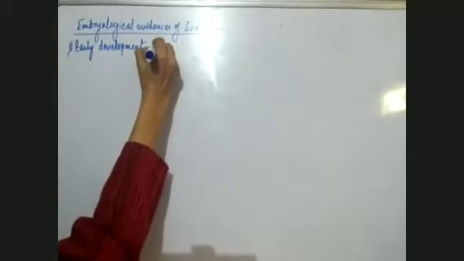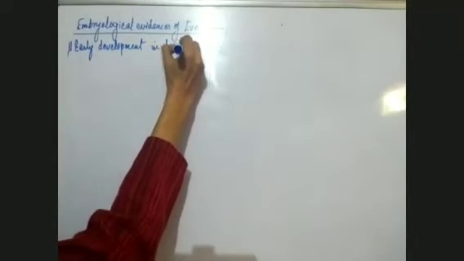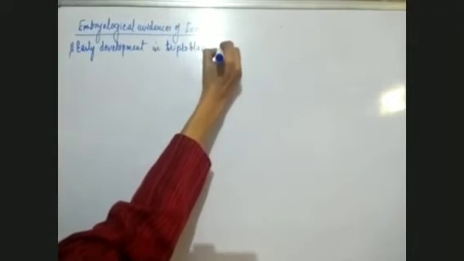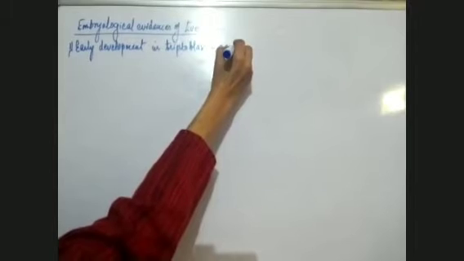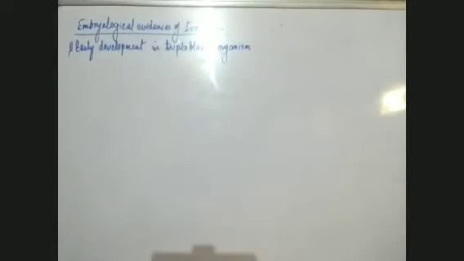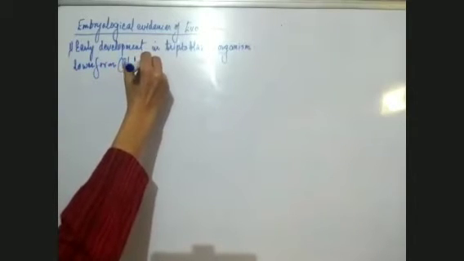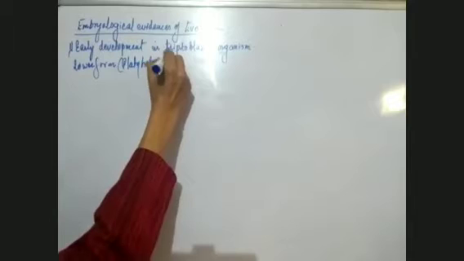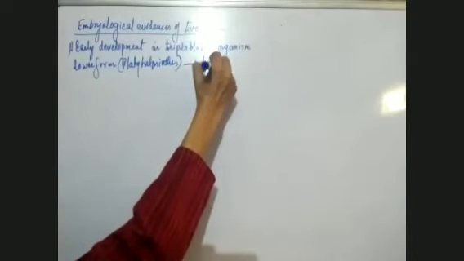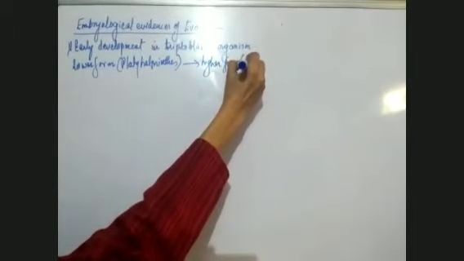Early development in triploblastic organisms. If we talk of triploblastic organisms, the lower form can be a platyhelminth and the higher form can be a mammal.